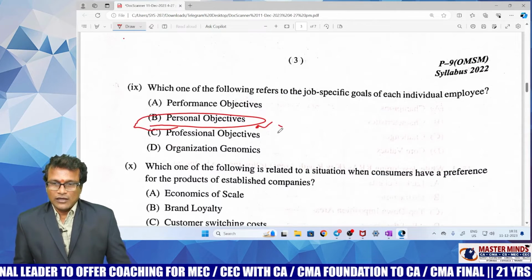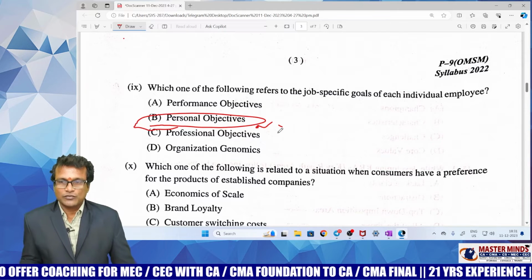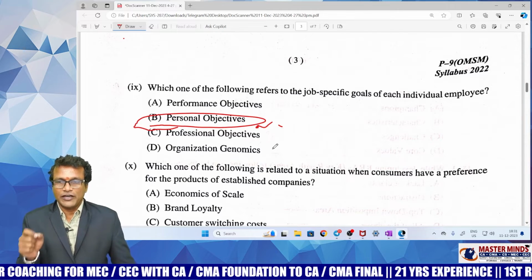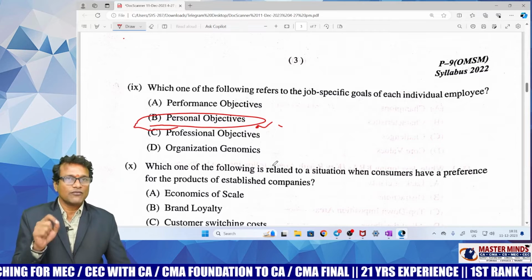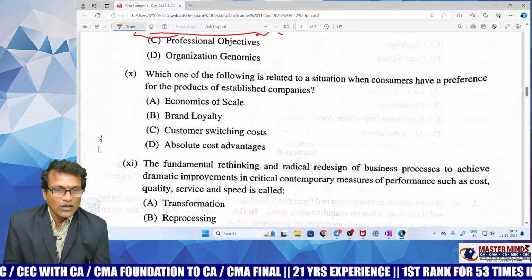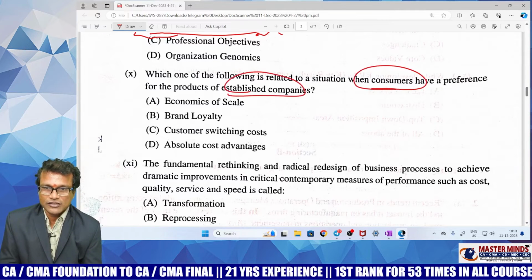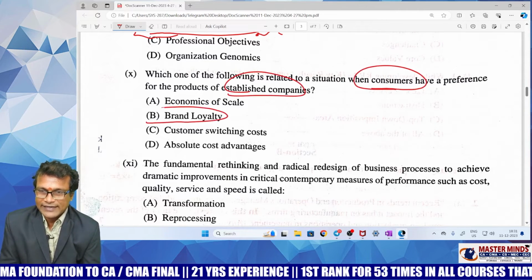Right. Now it is not performance objectives, it is not professional objectives. Should be very careful. It is option B. Whenever you give objectives to the individual employees, it's called personal objectives. Look at the next one. When consumers make repeated purchases of the established organizations, it is called as a brand loyalty.